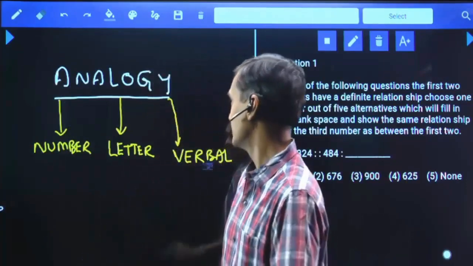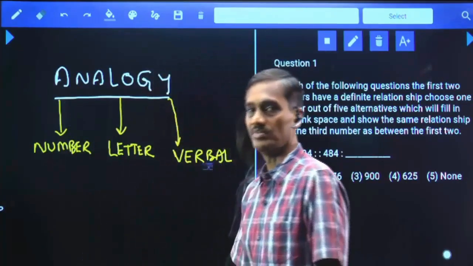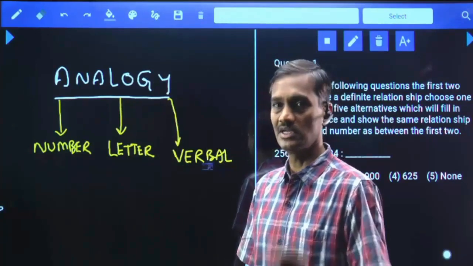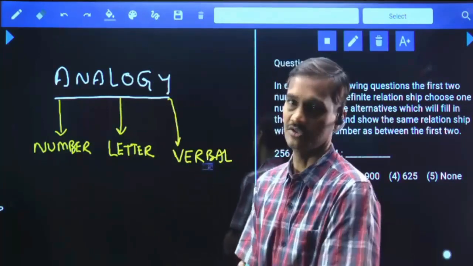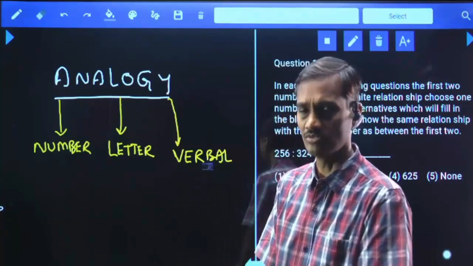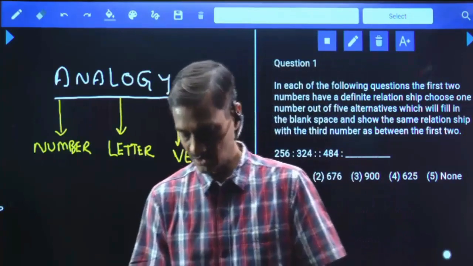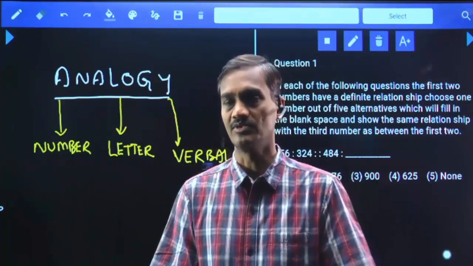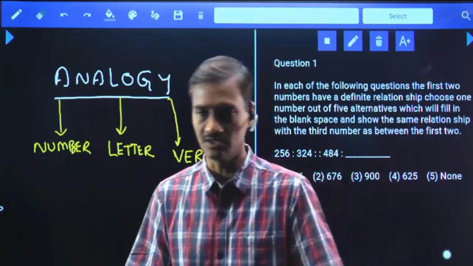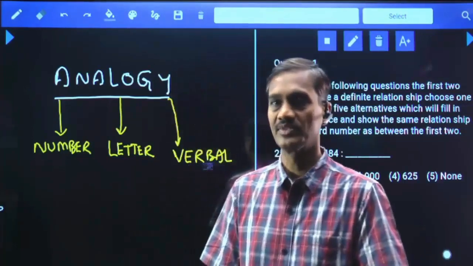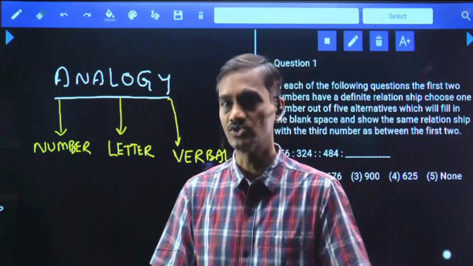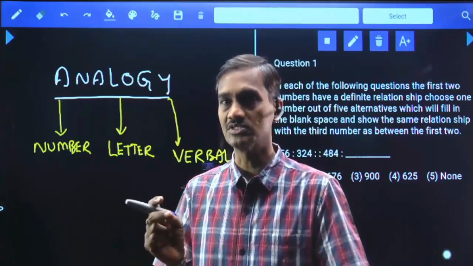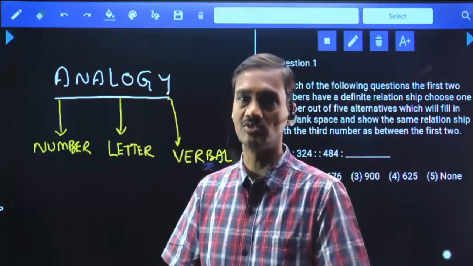Now coming to the weightage part of this one, in your banking examinations, in the recent past there was not even a single question asked on this analogy. Okay? The weightage is almost zero. But why are we discussing this one? Because in puzzles, input and output, blood relations, and some other questions, analogy based questions will be given.